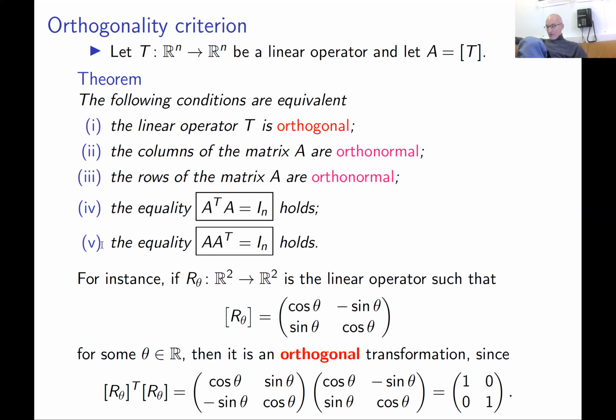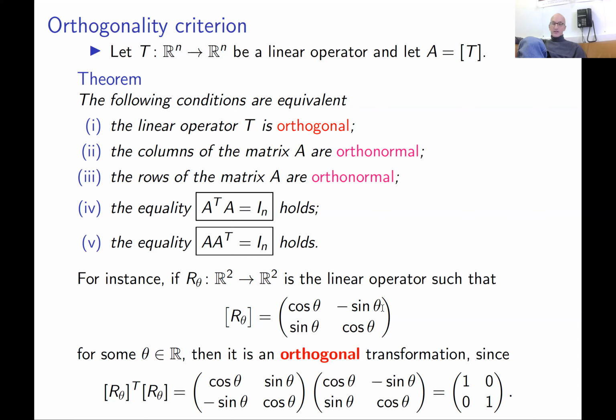Let me give a nice example. Take a matrix which we already met many times earlier. This is a linear operator, basically rotation by angle theta counterclockwise around the origin. As we already know from the previous lectures, its standard matrix is cosine, minus sine, sine, cosine.